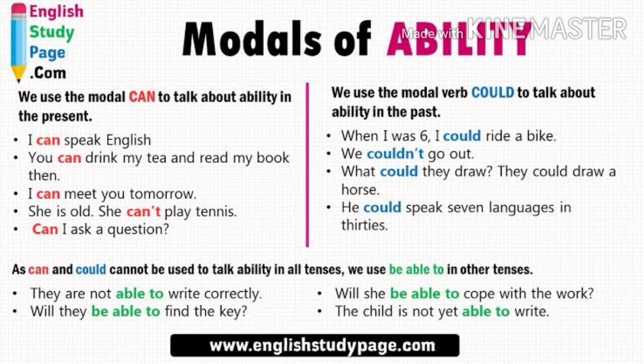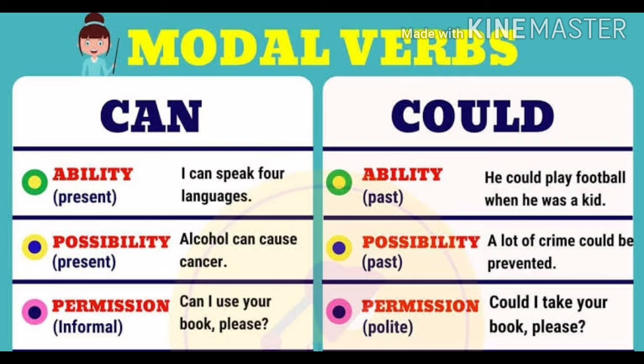Here we are watching the examples of using can and could. Okay, here we are watching ability, possibility and permission in the same way, but in the present situation we can use can, and in the past situation we can use could. And in a friendly manner we can ask the question by using can, and in a polite manner we can use could to talk to a person, or when we are asking permission we use can and could.